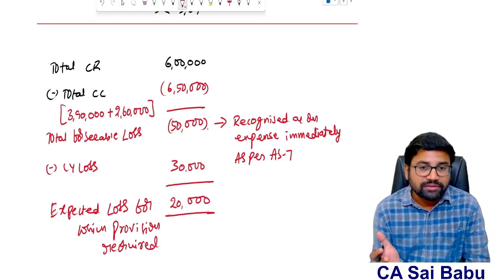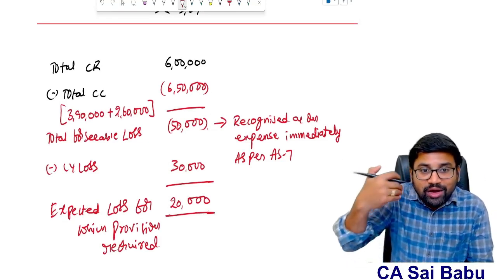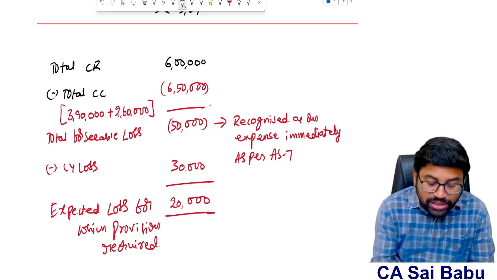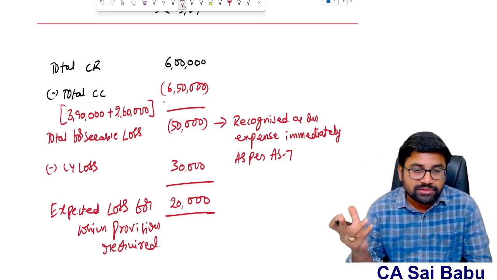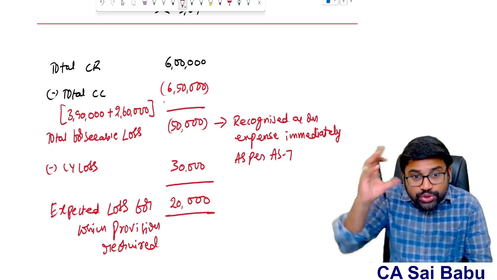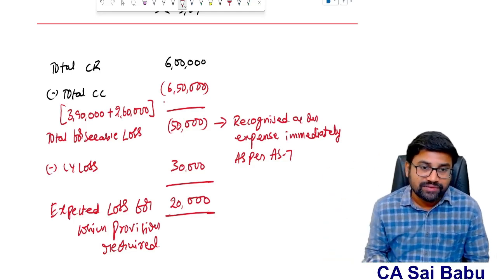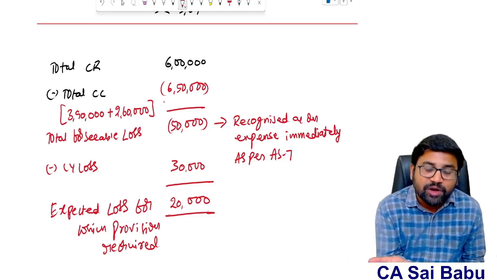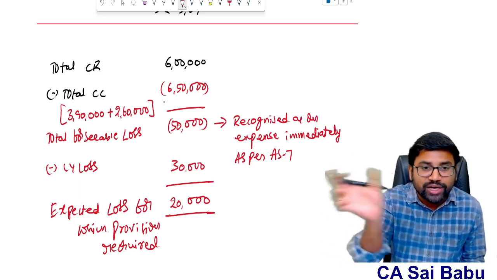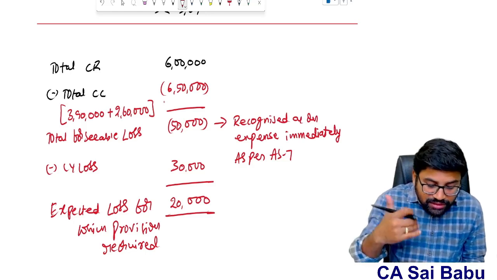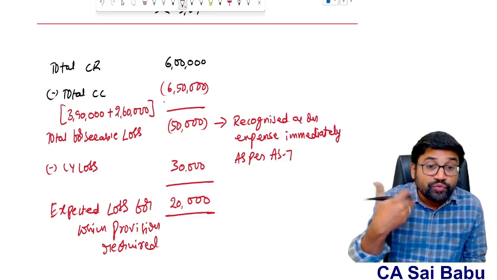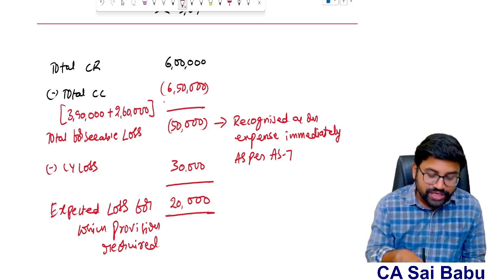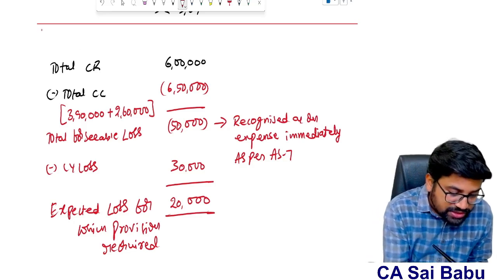Overall, if your cost is more than the revenue, you will get the total expected loss. And this total expected loss you need to recognize in the current year itself. But in this expected loss, 30,000 is recognized in the form of difference between revenue and cost, and the balance loss, for which we create a provision in the books, is 20,000. So this is the concept.